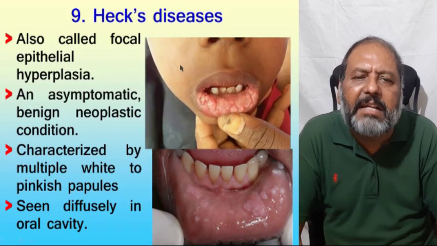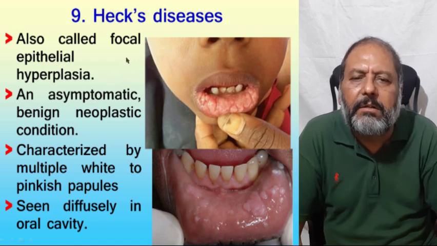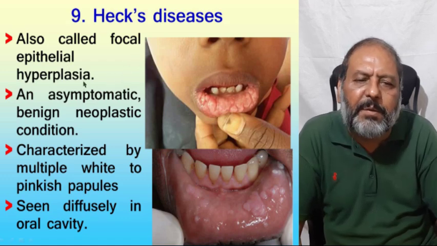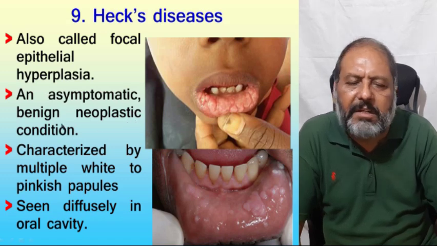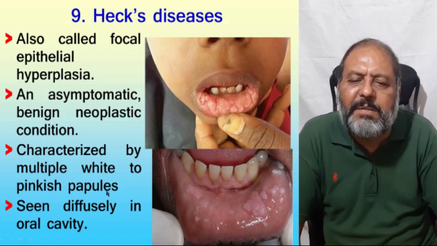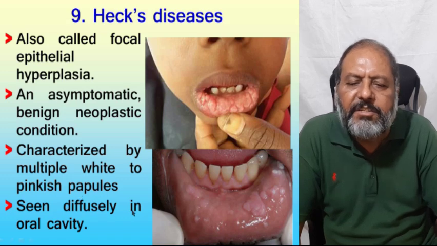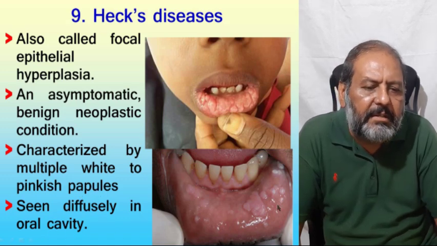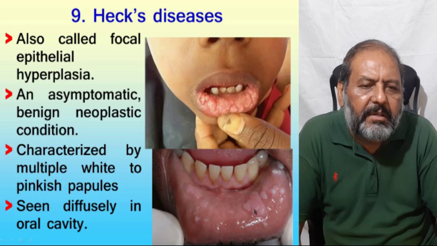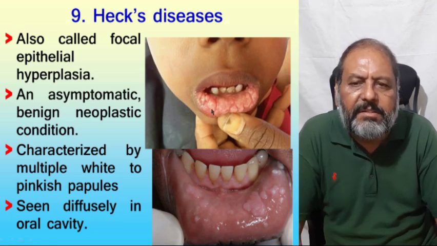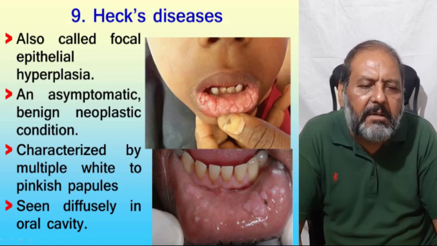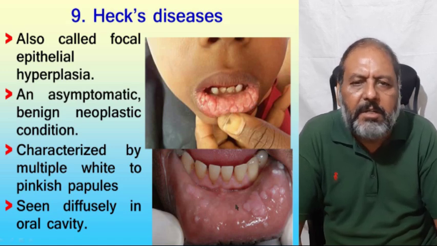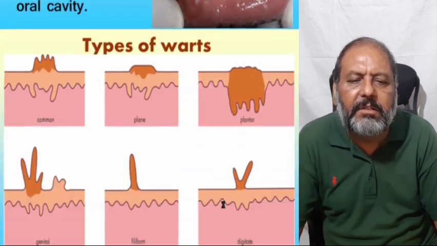Number 9 is the Heck disease. It is also called focal epithelial hyperplasia. It is an asymptomatic benign neoplastic condition characterized by multiple white to pinkish papules seen diffusely in the oral cavity, as one can appreciate here in the lower lip, the multiple warts, and these are basically the focal epithelial hyperplasia presenting like the wart, and that is called the Heck disease.